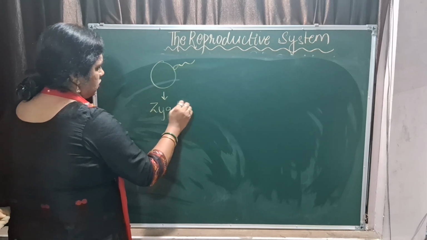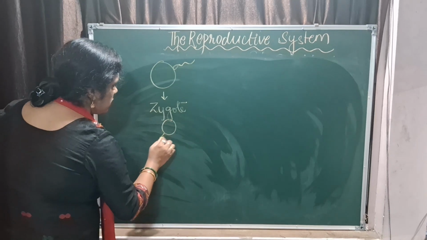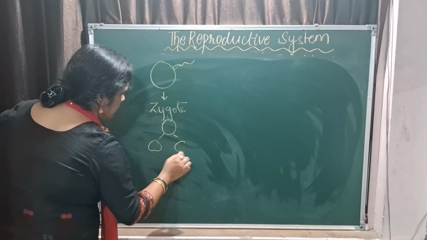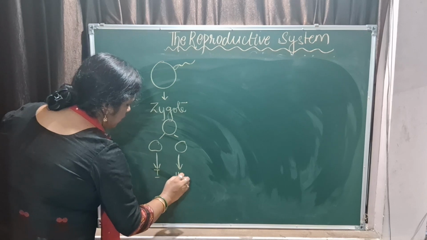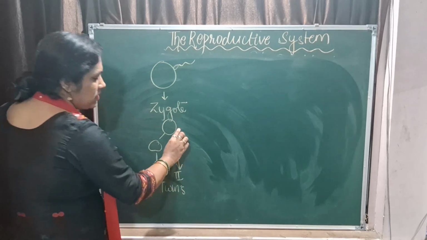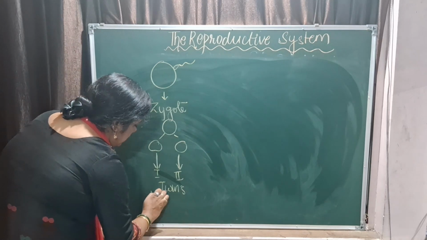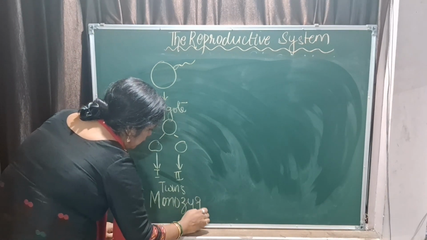Now this zygote will split into 2 cells and each will develop into baby 1, baby 2. These 2 are the twins, and since one zygote is involved, they are monozygotic twins.